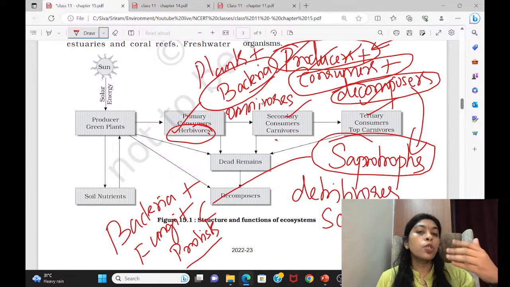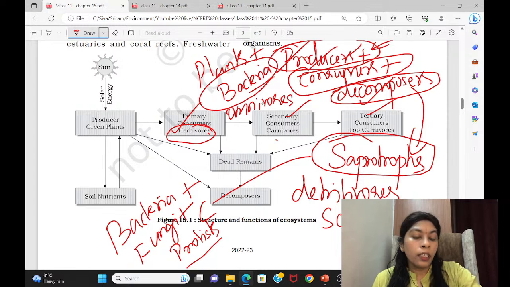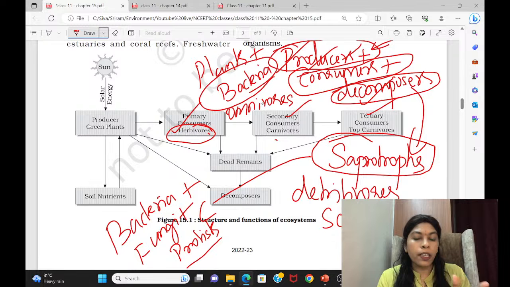Even last year they asked which of the below are producers. Then decomposers, scavengers, saprotrophs, this way the questions come. They will give some options and you have to pick and write. You can make a tabular column, collect their names and keep it aside. They are not going to ask about consumers and all. So make a tabular column for producers and for decomposers, scavengers, detritivores. Whenever you see a name, pick it up and put it there as a collection, like a shoe collection or watch collection.